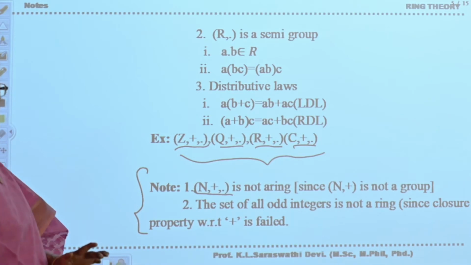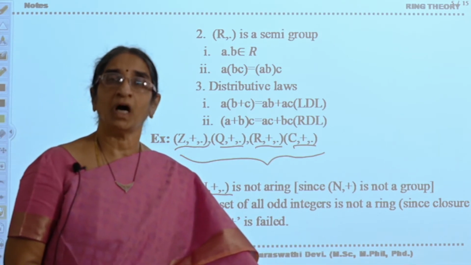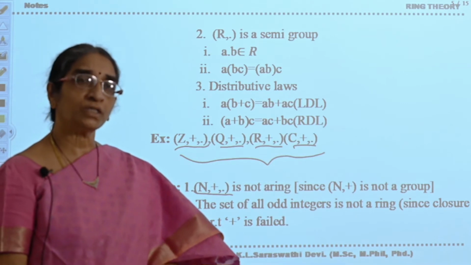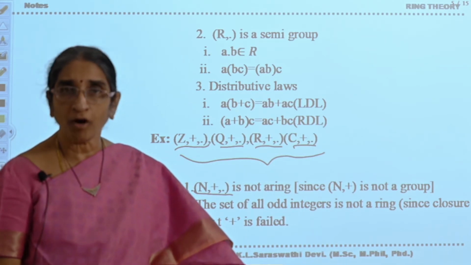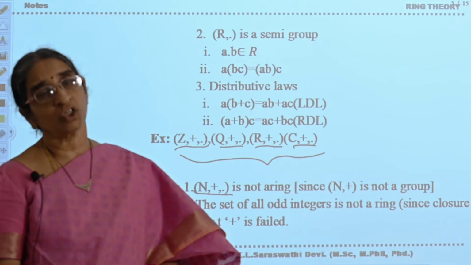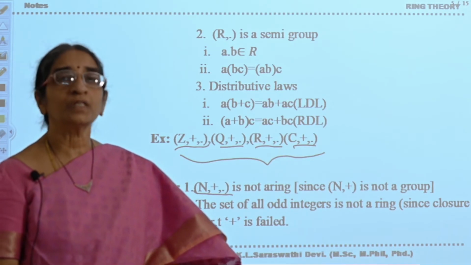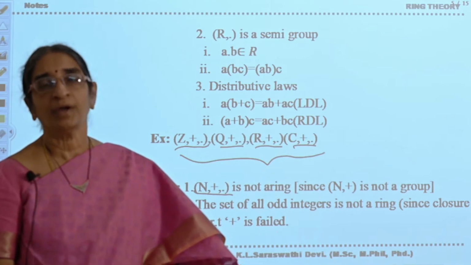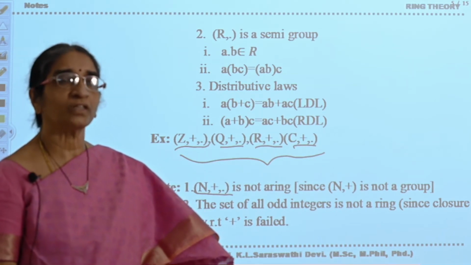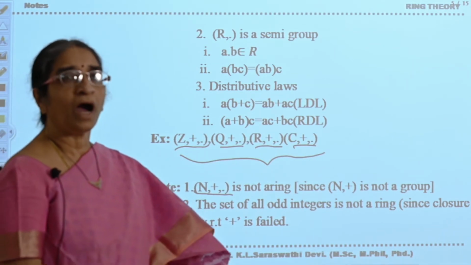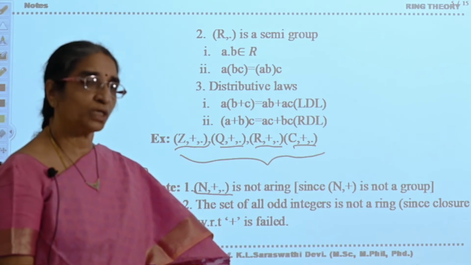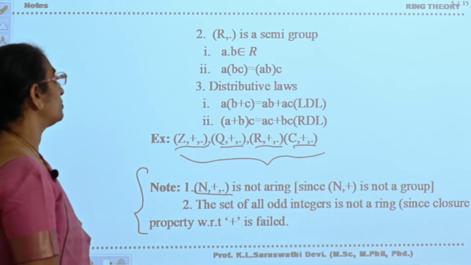Now, is it clear? When will you say any algebraic structure is a ring? Any algebraic structure equipped with two binary operators, namely addition and multiplication. With respect to addition, the structure should be an abelian group. With respect to multiplication, the structure should be a semi-group, and these two together, that is addition and multiplication together, should satisfy the distributive laws.